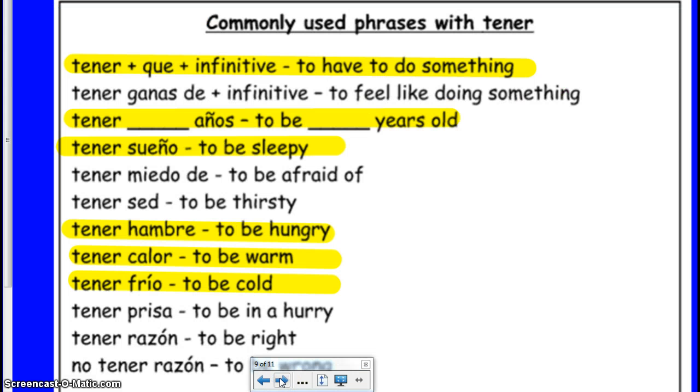Here are some common expressions with tener. I highlighted the ones that might be pertinent. For example, first hour students, tener sueño. Tengo sueño, I'm sleepy. Fifth hour students, tengo hambre, I'm hungry. And then of course Wisconsin winter, tener frío, to be cold, or maybe tener calor, to be warm. There's also some other ones here. You should make sure you check this out.